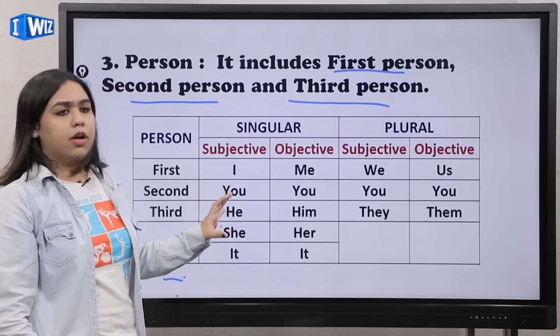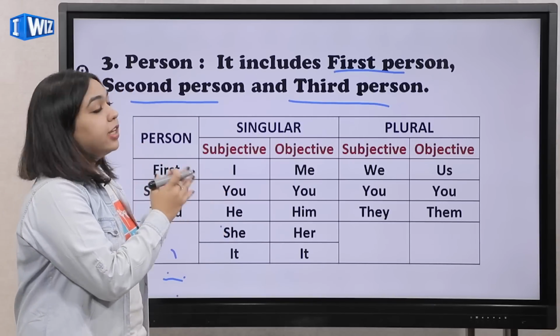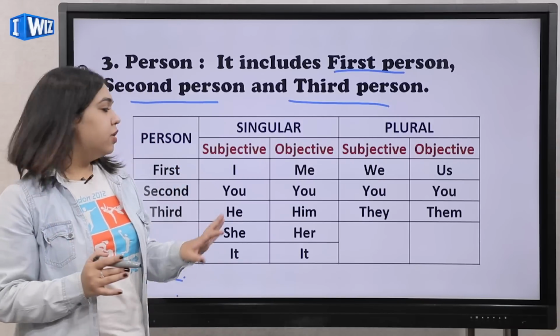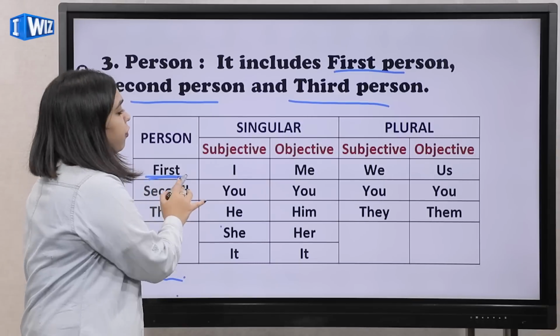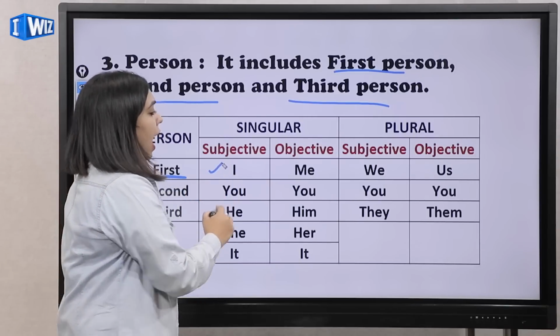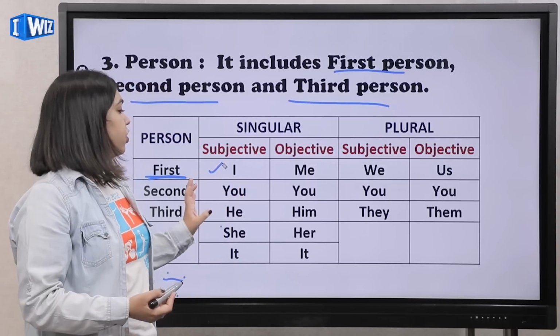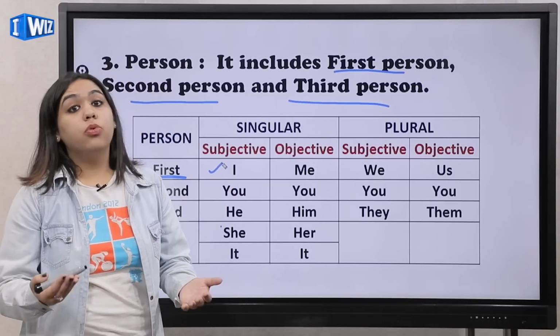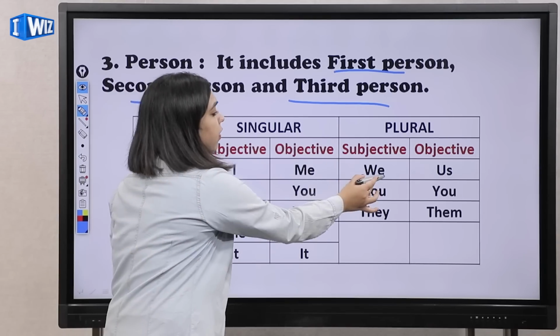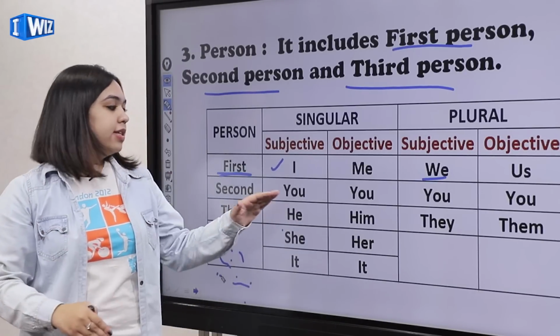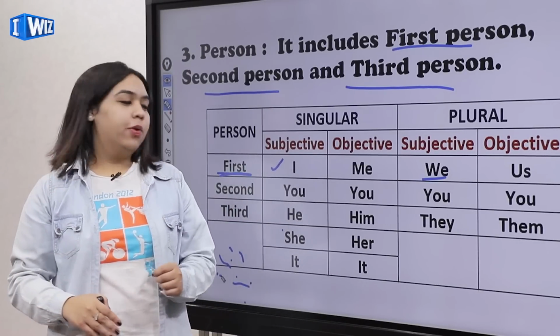And this is a quick, small table that will help you a lot. I will just read it out for you. So the speaker is the first person, as I mentioned. So for the speaker, we use I. And in the objective case, we can use me. And speakers can be plural also, okay? So it will be we in that case. And the second person always remains the same. Second person is always you, okay?